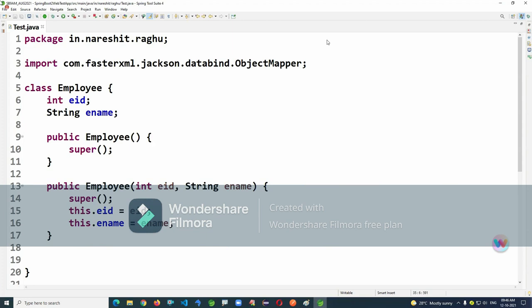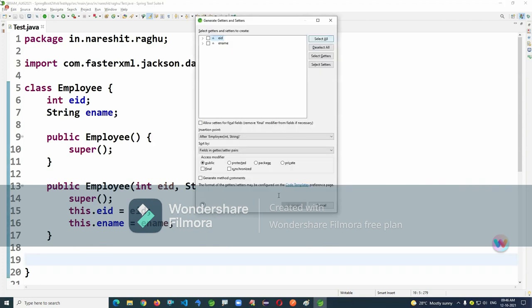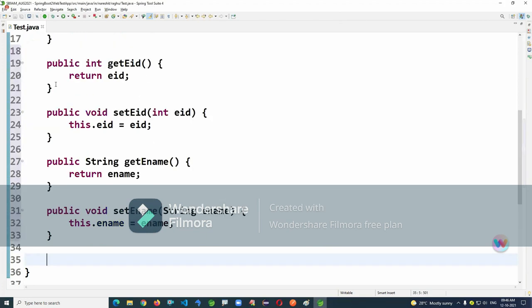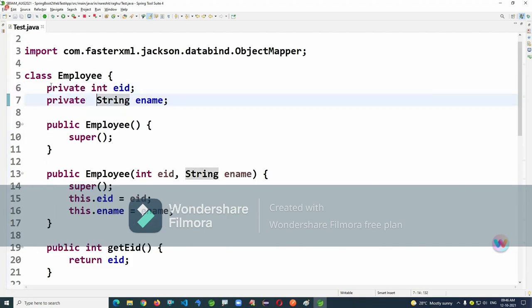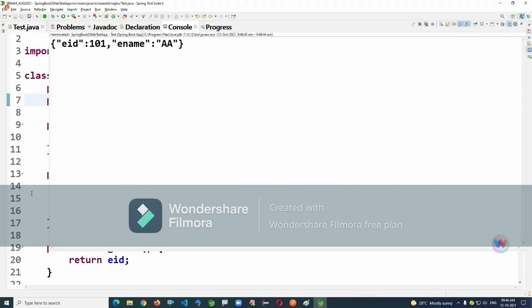Whenever you have methods like this, set and get methods are all required here.